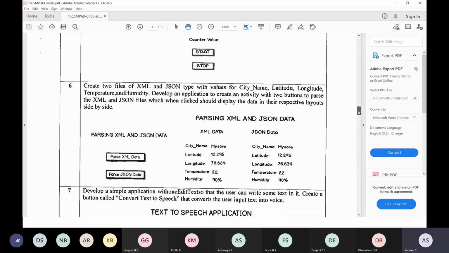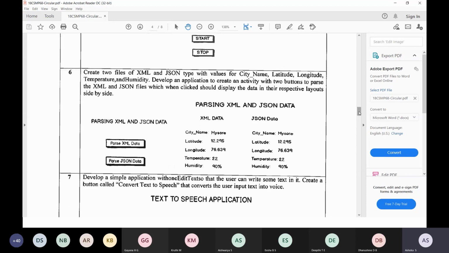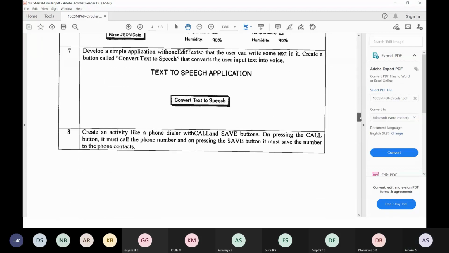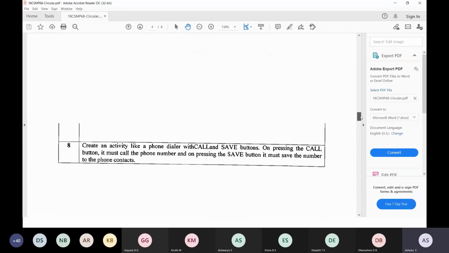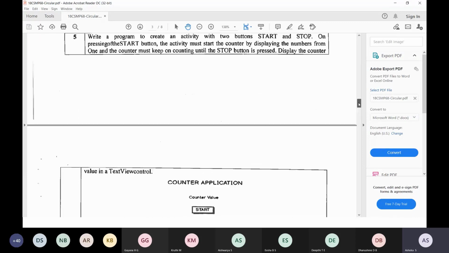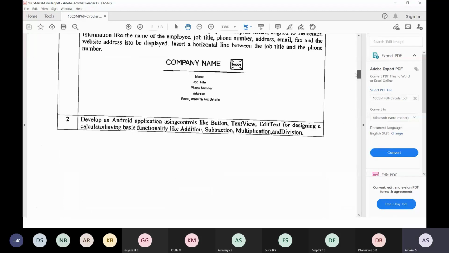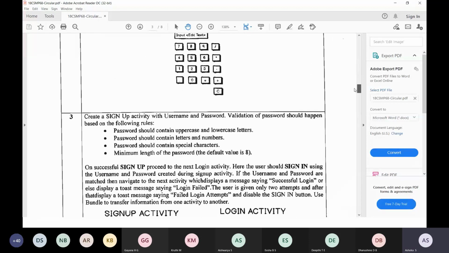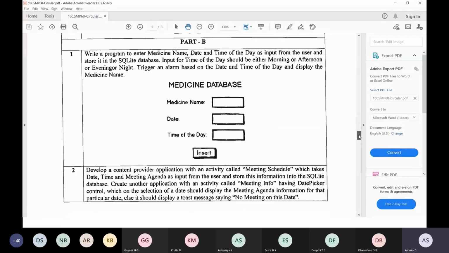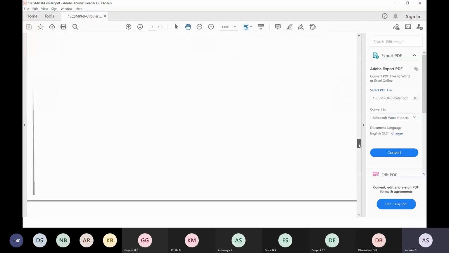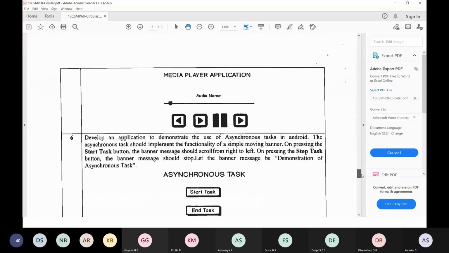And we have program 6, where we'll parse XML and JSON data. Okay, 7, 8. So there are 8 programs in part A. In the examination, you need to execute and show one of these 8 programs. Part B also contains a few programs.